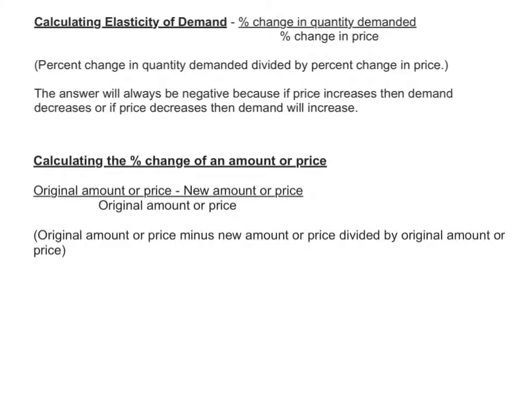And how to figure out the percent change, there's the formula right there. You take the original amount of how much it was, the price or what the quantity was, minus the new amount or quantity or the price, divided by the original amount or quantity or the price. So the original amount or price minus new amount or price divided by original amount or price.